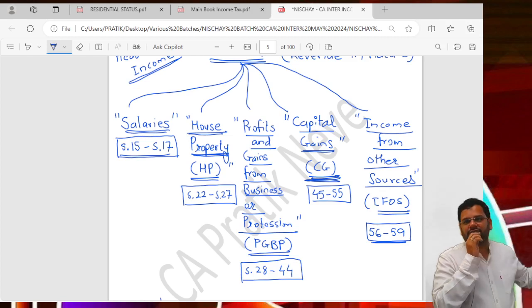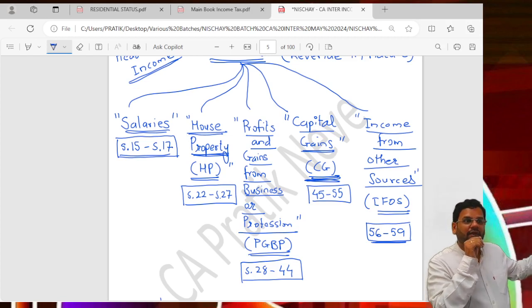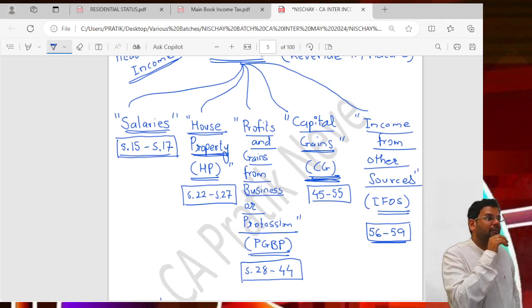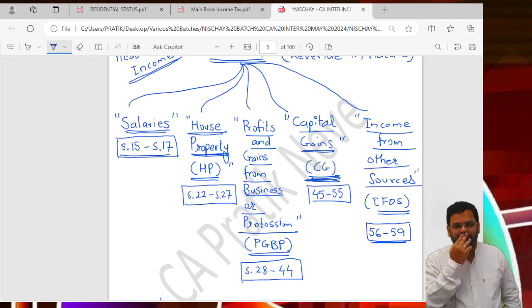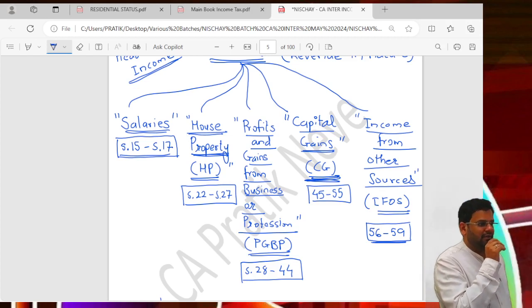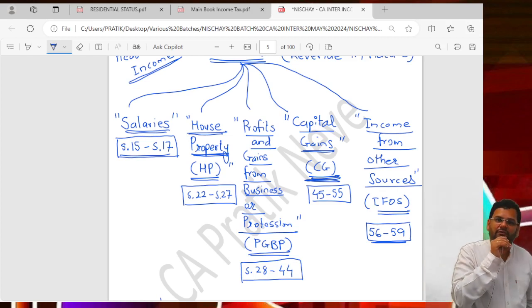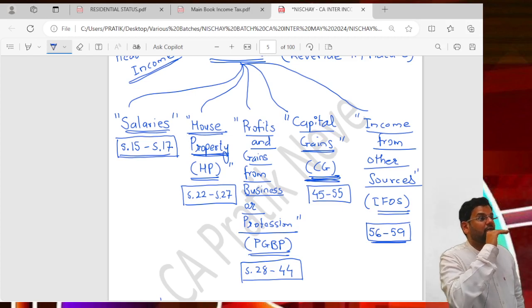Income tax has divided income into five heads. What do you think might be the reason for this? Just to trouble you? Let us trouble students, let us divide income into five heads. That is not the case. So what would be the reason for dividing income into five heads?